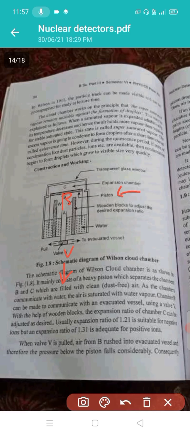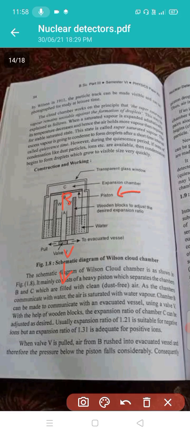These droplets grow to visible size very quickly. Now they can be illuminated by intense light from halogen lamps and photographed. Thus the ion pairs along the particle track are made visible.